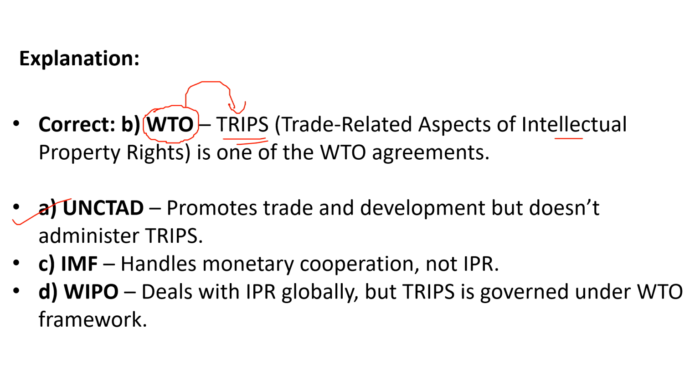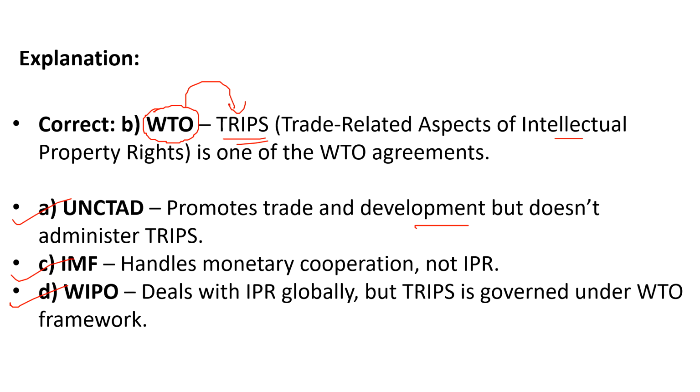Then we have UNCTAD, which is not related to the WTO, and it is not related to TRIPS or IPR as well. It promotes trade and development but does not administer TRIPS. The IMF is connected with monetary matters, nothing to do with IPR.